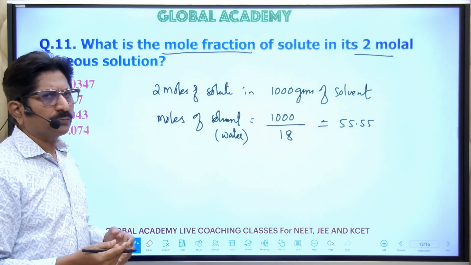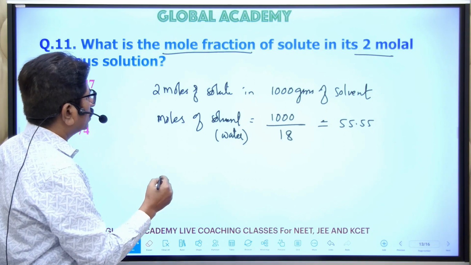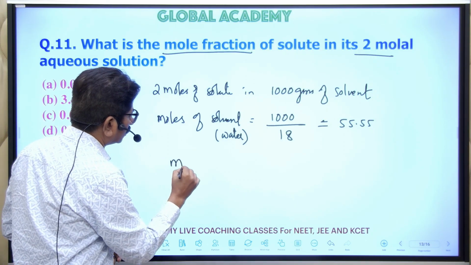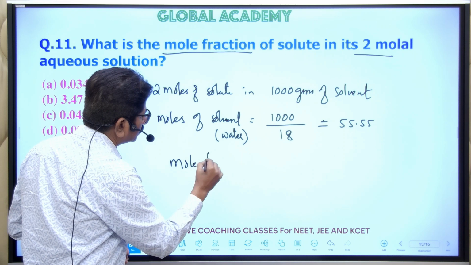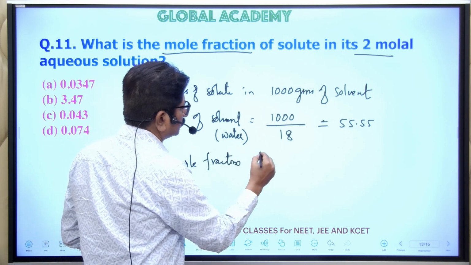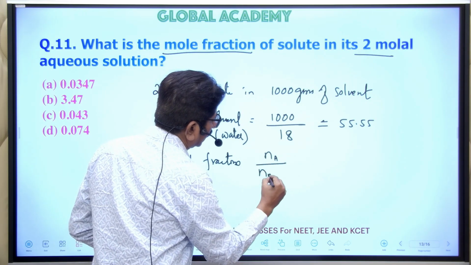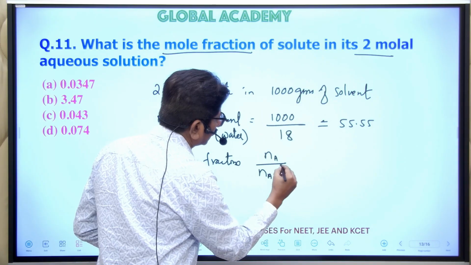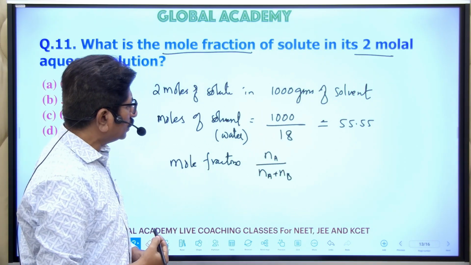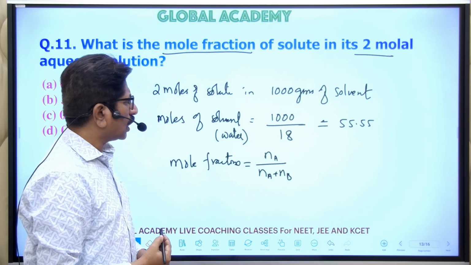Now we have to calculate the mole fraction. By the definition, the mole fraction is Na upon Na plus Nb, the number of moles of the solute divided by the number of moles of solute plus solvent.